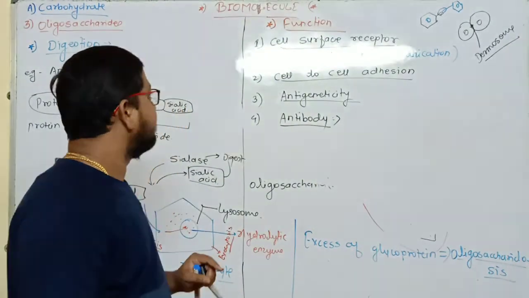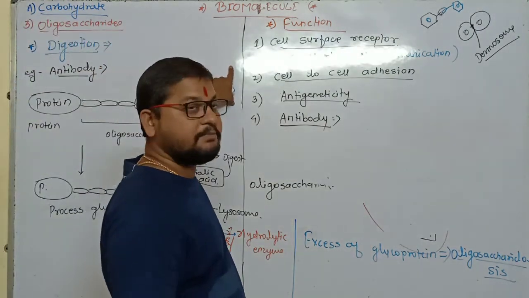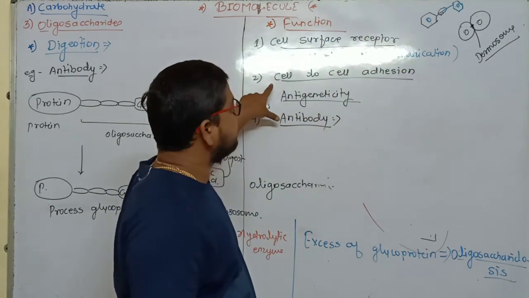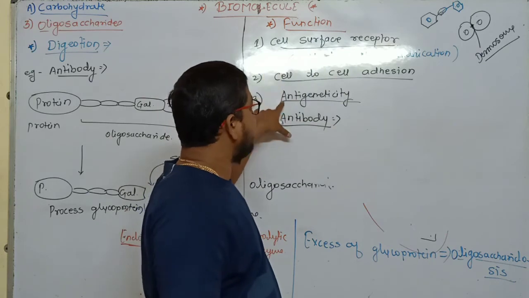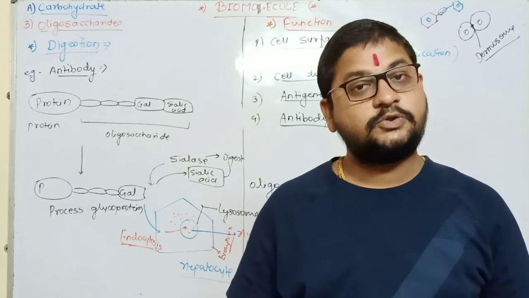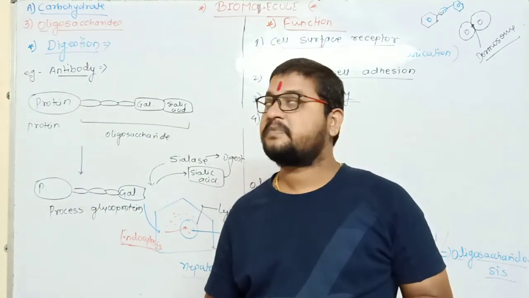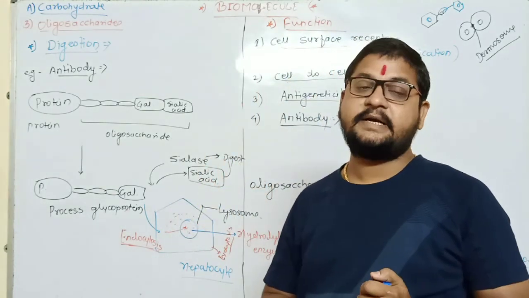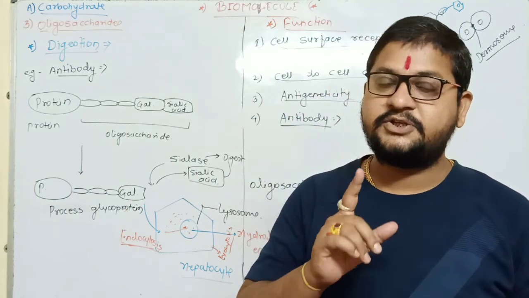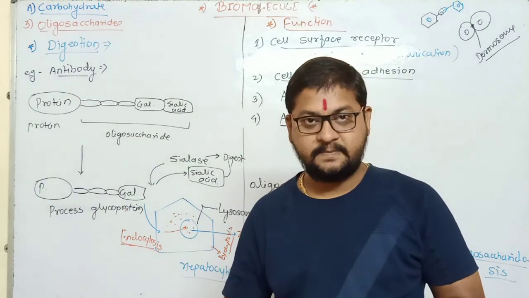In this way, these oligosaccharides have four important functions: formation of the cell surface receptor, as I told you, then cell to cell adhesion, then antigenicity, and last one is antibody. Understand? So my dear students, today we discussed in detail what is meant by oligosaccharide, definition, then nature, type, structure, and last one is function.